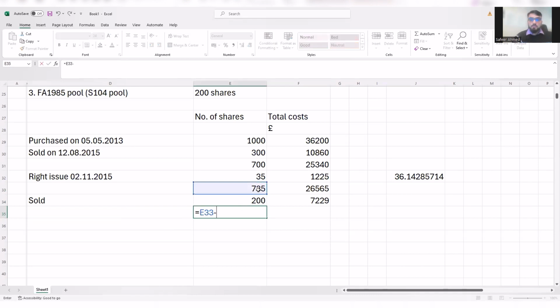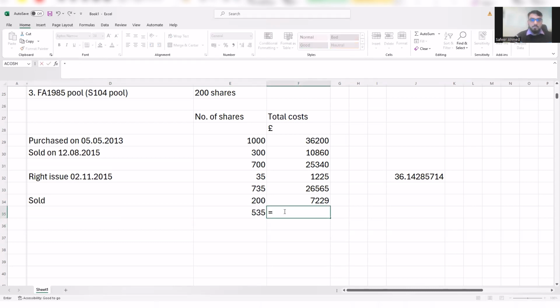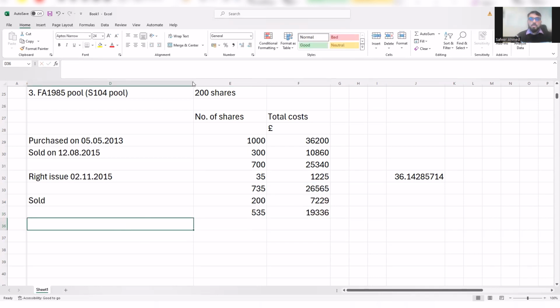So this will give us the remaining pool balance as well. So 735 minus these 200 shares, so we got 535 shares left. And then this cost minus the cost of the shares sold. Okay, so we have done the calculation in relation to the FA 1985 pool.